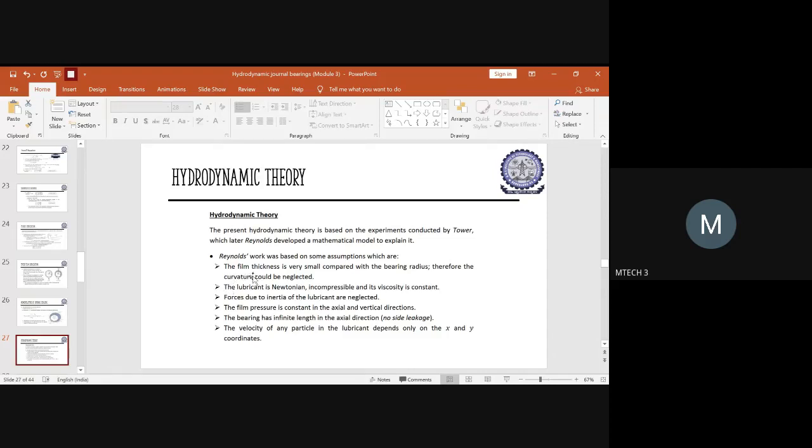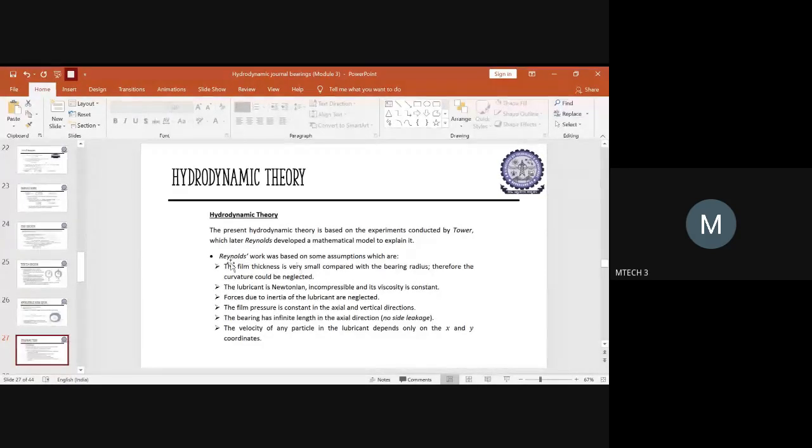It is assumed that the film thickness is very small in comparison to the radius of the bearing. So obviously the film thickness will not be very high in comparison to the radius of the bearing. That is what has been assumed here. And hence, due to this very small value of thickness, the curvature across the radius of the bearing and the film could be neglected. So this was the first assumption followed by Mr. Reynolds.